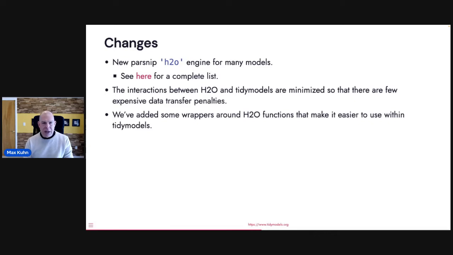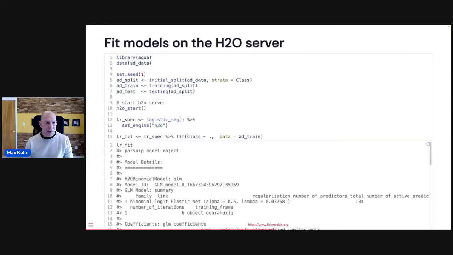There are also some standard H2O functions that we made wrappers around because we thought it would be a little bit easier to work with. For example, some of the functions are very verbose, and we shy away from that as a default. So this code is in the Agua package. If you want to use it with tidymodels, you load the tidymodels meta package, and then you can load this.